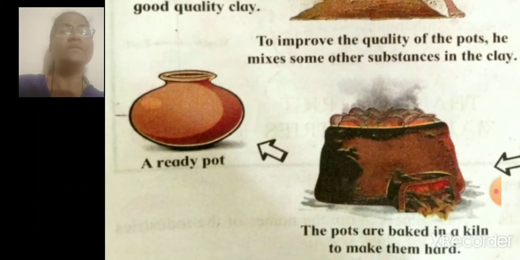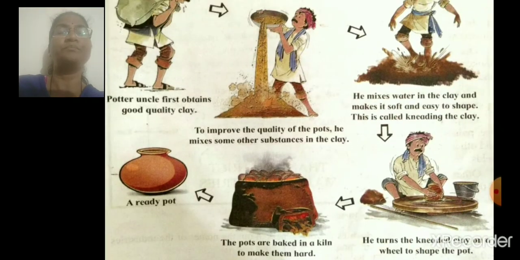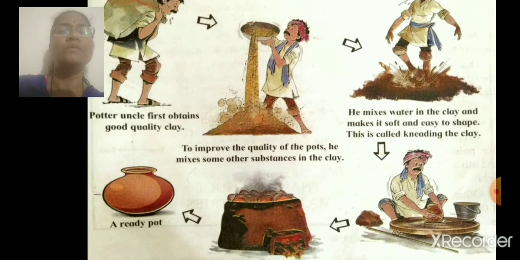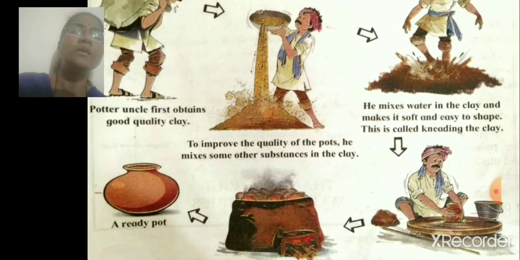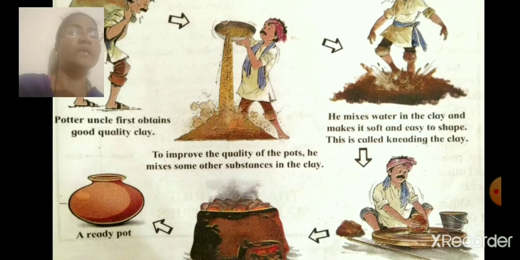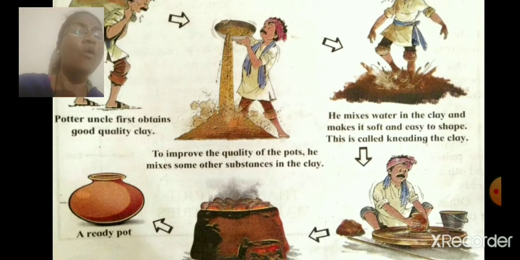Once again we will see how the pots are made. Potter uncle first obtains good quality clay. Then, to improve the quality of the pots, he mixes some other substances in the clay. He mixes water in the clay and makes it soft and easy to shape.